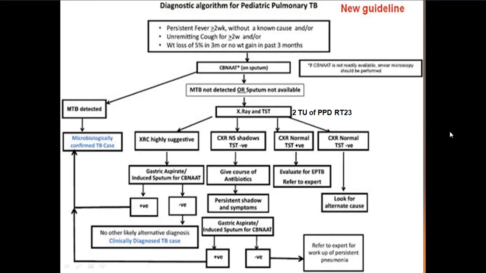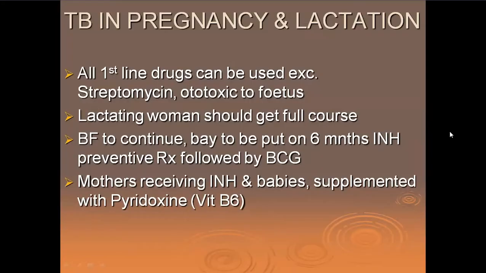The treatment part, you can just go through the algorithm. It is a little confusing. Just remember that there is something called childhood tuberculosis. It is very difficult to diagnose with sputum because a child doesn't know how to bring out his sputum. So we are dependent on chest X-ray and sputum culture, like we take in case of COVID by taking a smear or by taking a sample. But there are other sophisticated tests to find out about childhood tuberculosis.